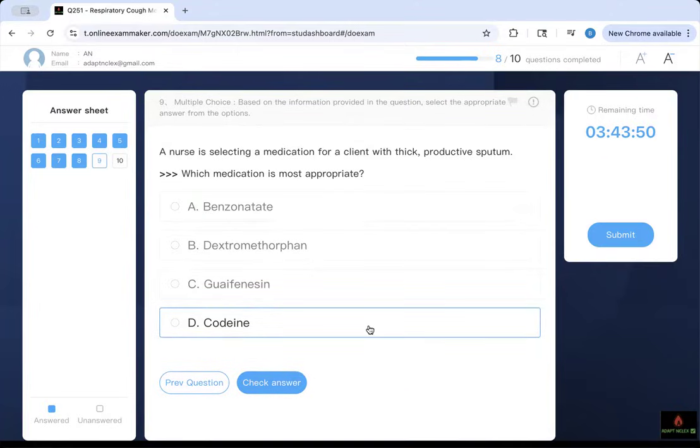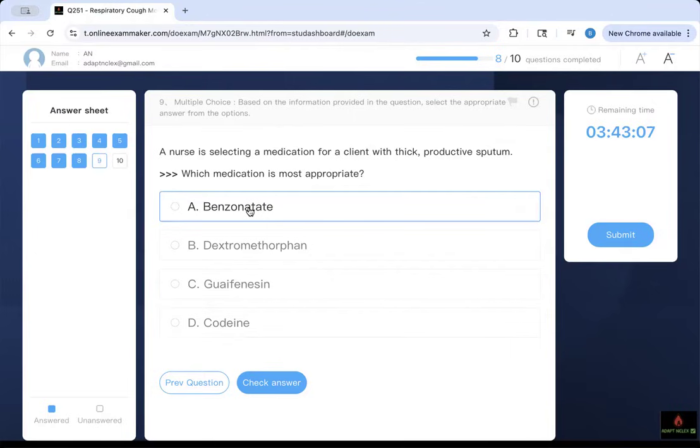And this is selecting the medication for a client with what? Thick, productive sputum. Well, it's very thick and it's productive. That means you've got to help them clear it. Don't suppress it. That's the concept. Every question you see, that's the concept I give you. The thick secretion and productive. So help me clear it. This is how you master pharmacology. Which medication is most appropriate? Benzonatate, right? Dextromethorphan, guaifenesin, and what? Codeine. Which one do you think is the most appropriate? That's all. The secretion, help me clear it. Well, help me get rid of it.